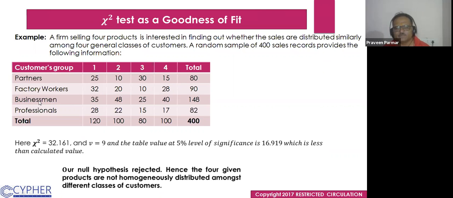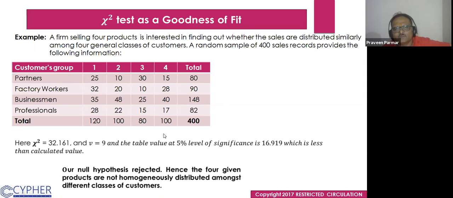Classes may be 4, maybe 3, maybe 2. It is not compulsory that the classes should be equal to this. A random sample of 400 sales records provides the following information. Then we find the expected values, the same thing we did in the first case, the test of independence.